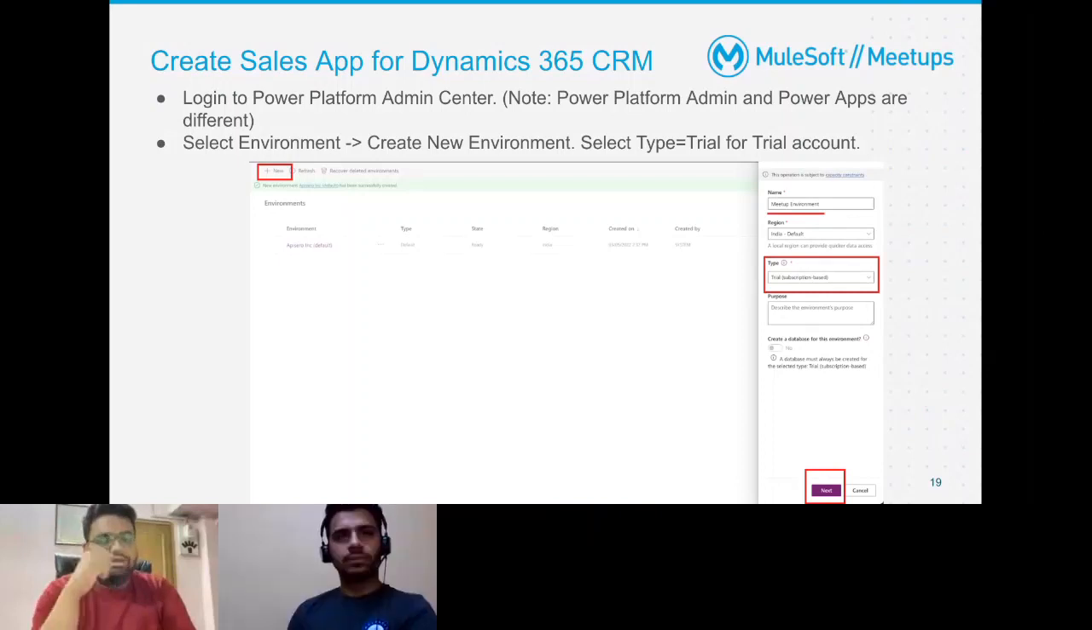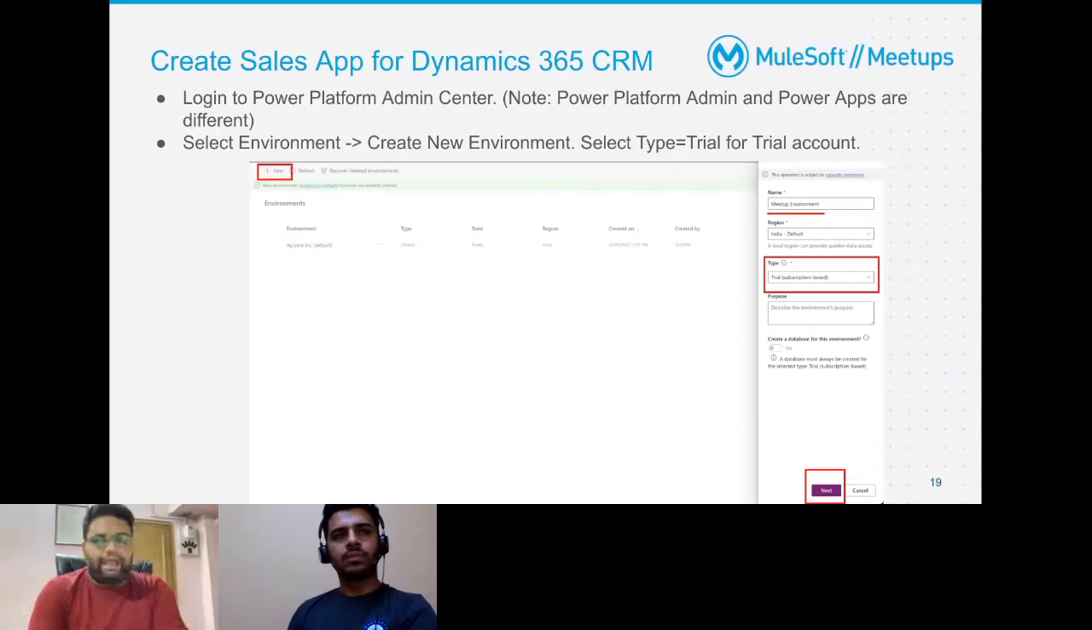Once you do that, inside that created environment, you need to select the type as trial account. So by default, there will be multiple options like your sandbox, production, QA, and all those, and anything else is paid. So if you want a trial account, this is the option that needs to be selected.